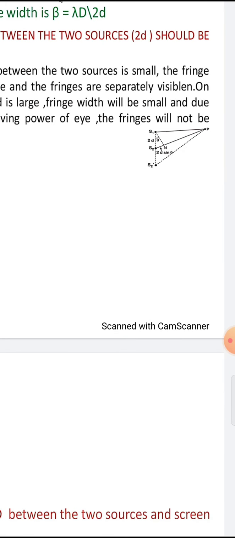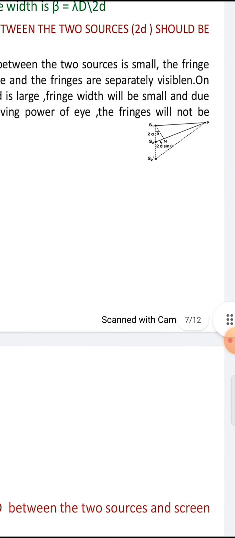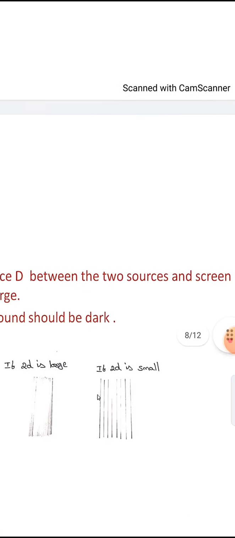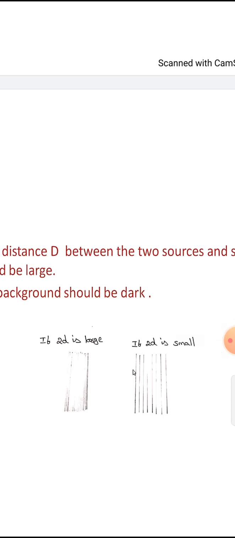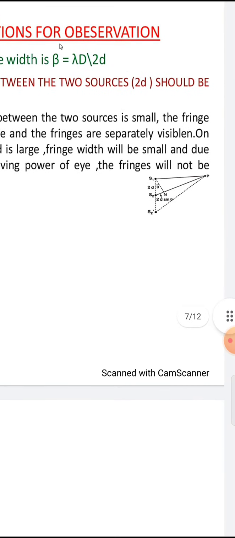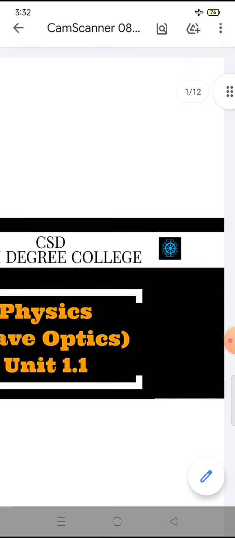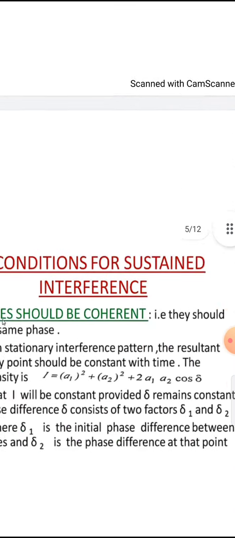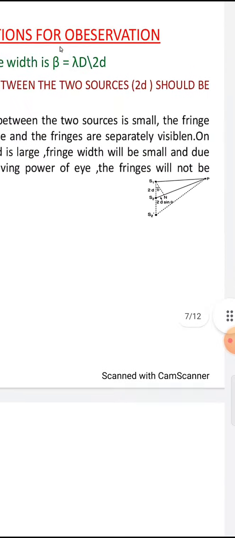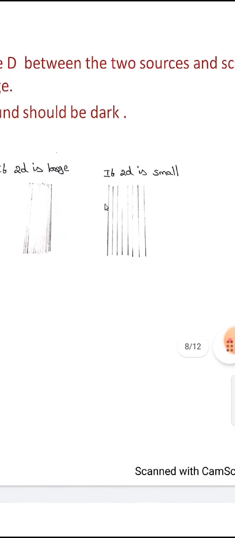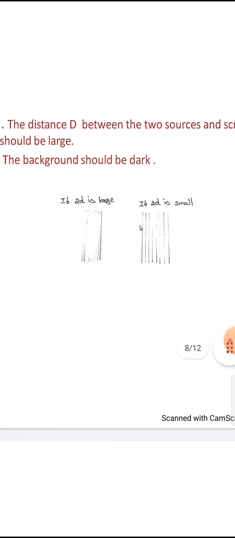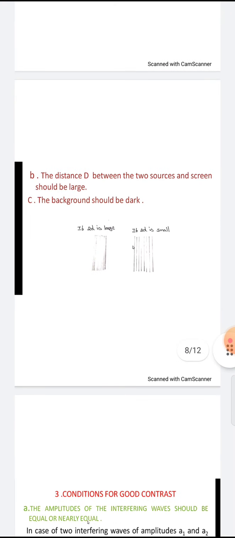The angle which is made between S1 and S2, then the fringes should be small when 2d is large. If the distance between S1 and S2 is 2d dash, then it creates some angle, 2d dash sin theta, and the fringe distance should be small like this. Okay, this is the second condition.